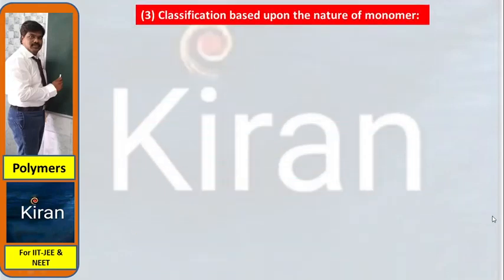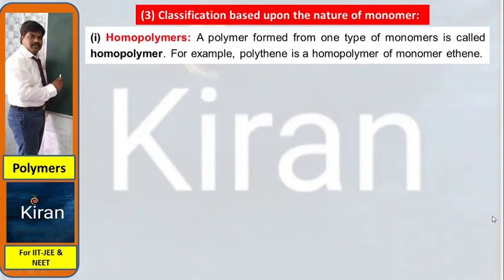Classification based upon the nature of monomer. Homopolymers: a polymer formed from one type of monomer is called a homopolymer. For example, polyethylene is a homopolymer of the monomer ethene. All ethylene molecules combine to get polyethylene, that is a homopolymer.